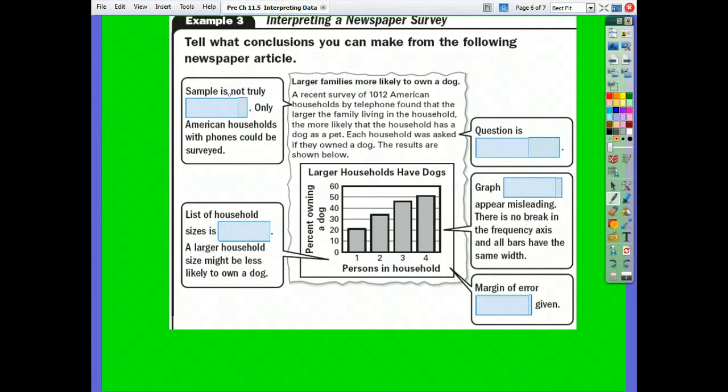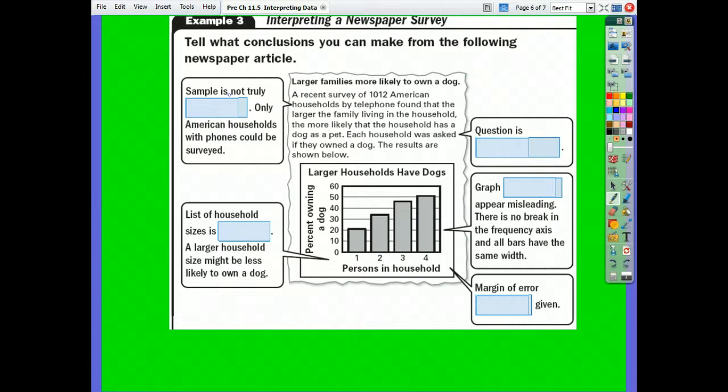The sample is not truly, what kind of sample did they say they had? What kind of sample did they use? Which one of the techniques? Which technique did they use? Systematic? No. Not random. What's it say right here? Self-selected. Stratified. How do we know this?